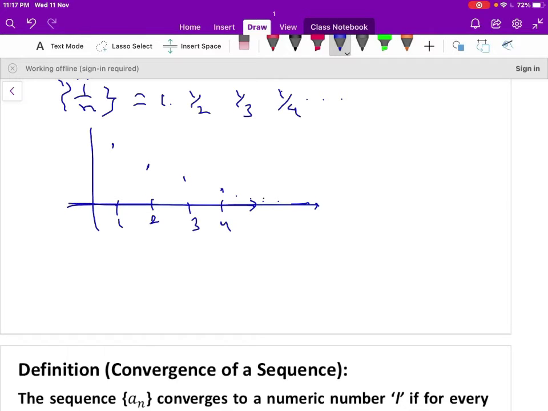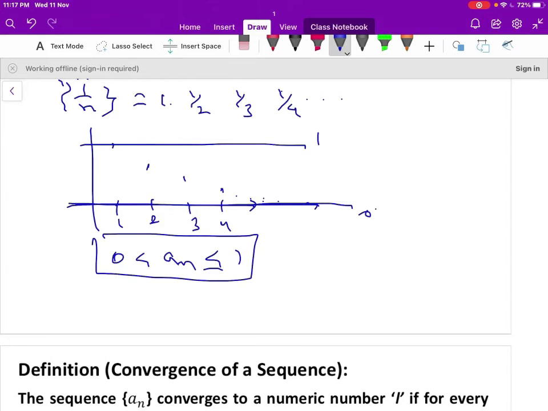So it is bounded below by 0, and it is bounded above by 1. So therefore the sequence lies between, 0 less than a_n less than or equal to 1. So therefore 1 is the upper bound of the sequence a_n and 0 is the lower bound of the sequence.